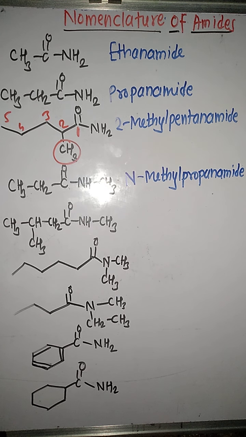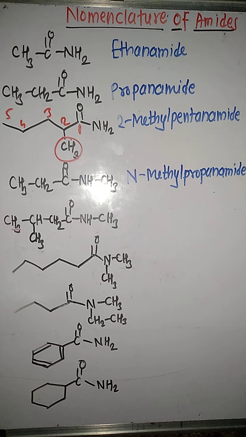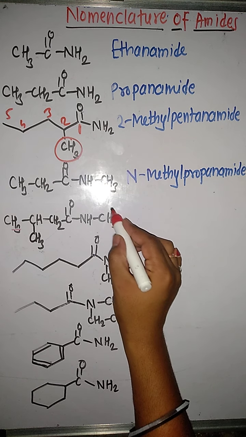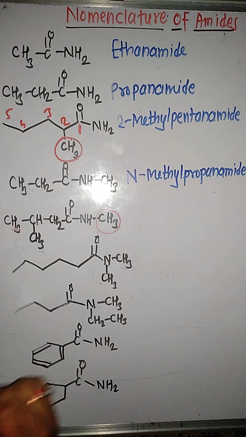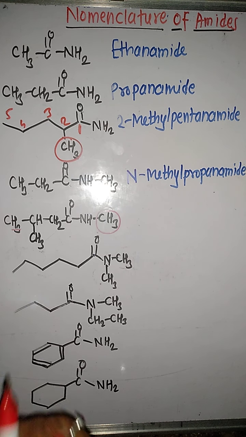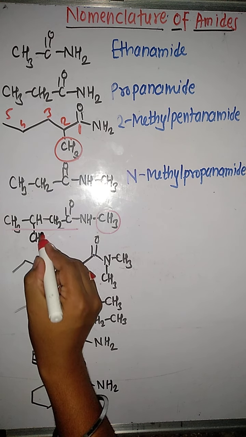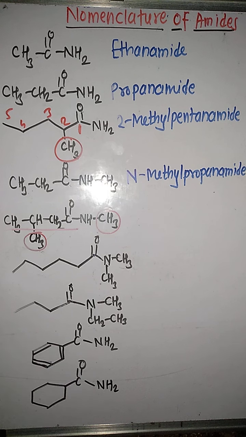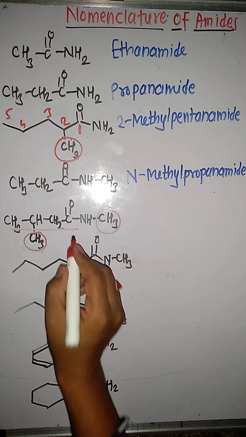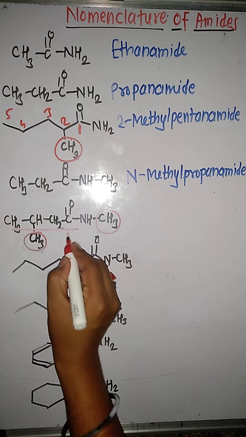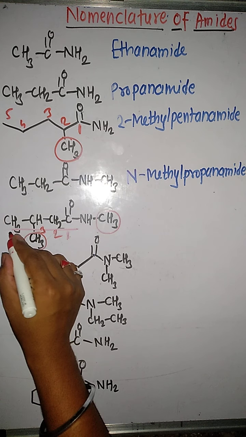So the name will become N-methylpropanamide. Now we are having another example where again it is a secondary amide, because at the nitrogen atom there is an alkyl group, that is methyl, and we are having one more substituent on the longest chain. So select the longest chain. This is a substituent. Again we have to number the carbon atoms in the longest chain. So numbering will be 1 2 3 and 4.